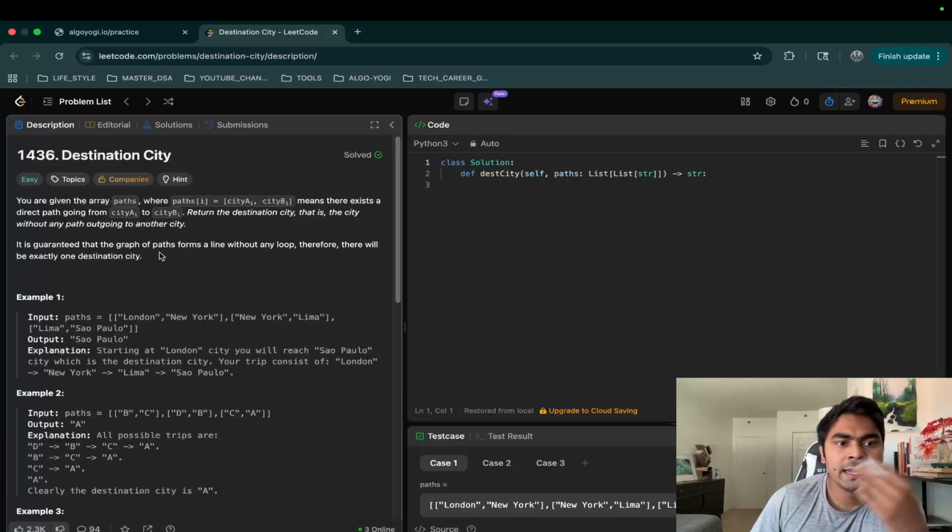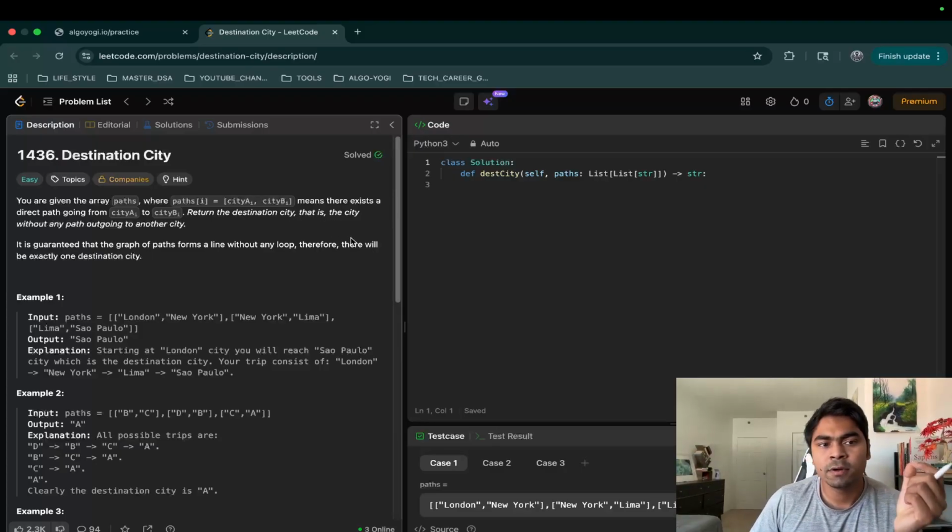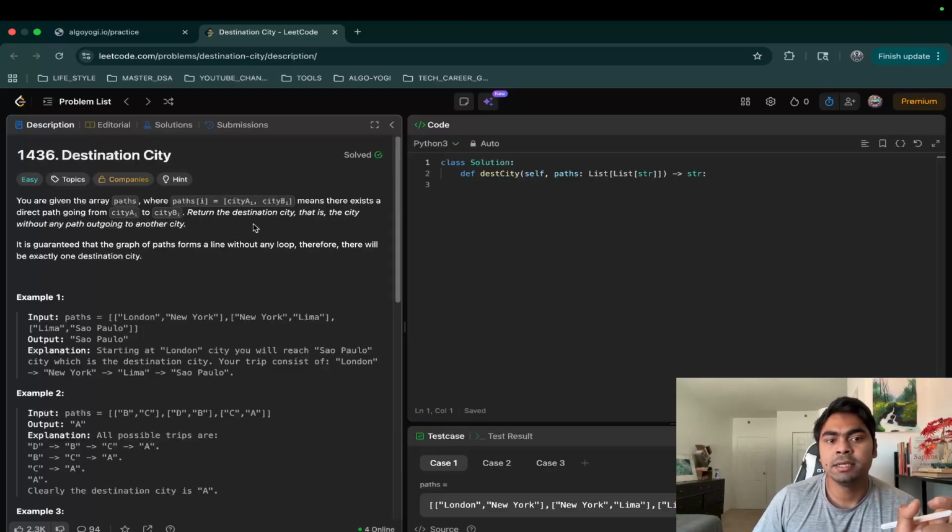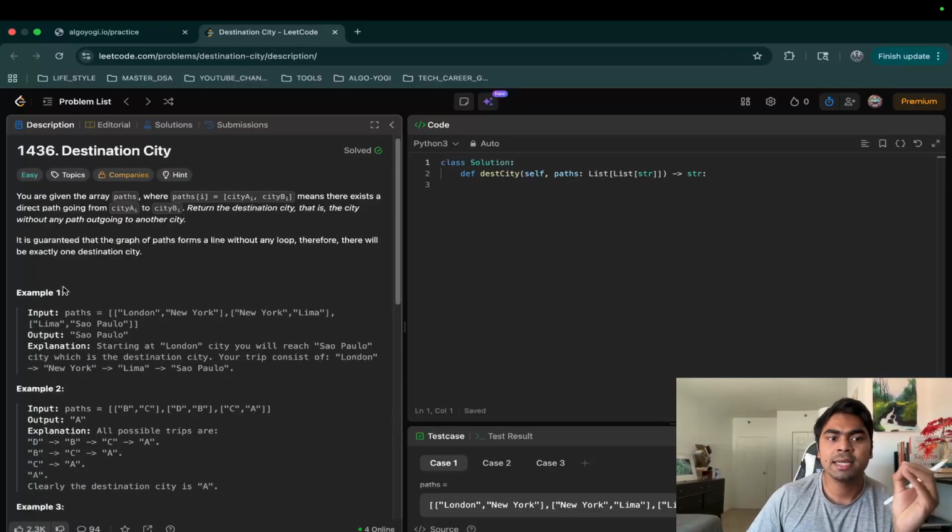You are given the array paths, where paths[i] has a pair, city A and city B, meaning there exists a direct path going from city A to city B. Now we need to return the destination city. What is the destination city? It's the city without any path going to another city. So it might have a path incoming, but it doesn't have a path outgoing to any other city. So that's the destination city.